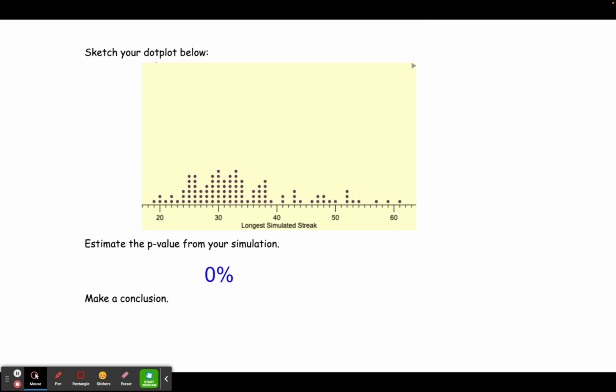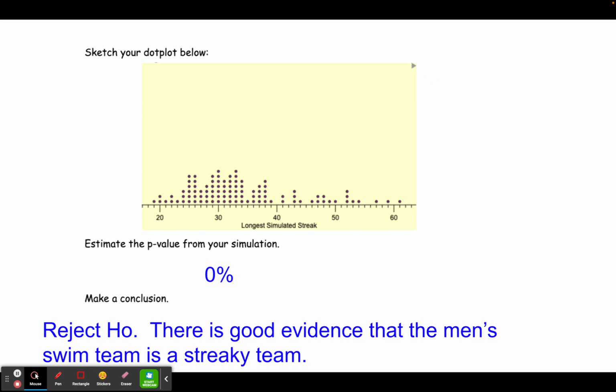So that means our p-value would be 0%. And because that is less than 5%, our conclusion then would be to reject the null hypothesis. And this is very good evidence that the men's swim team is a streaky team.